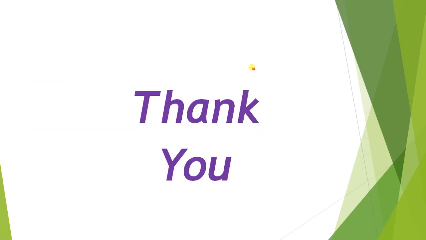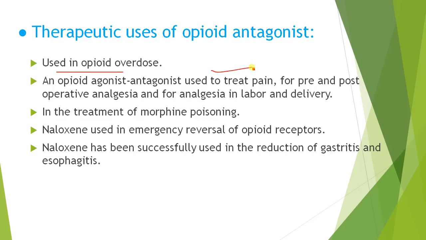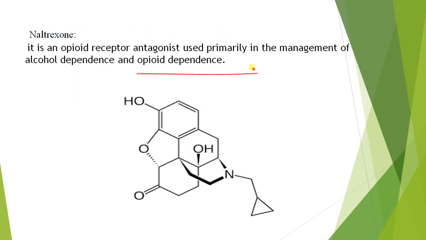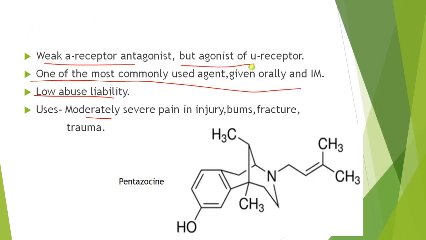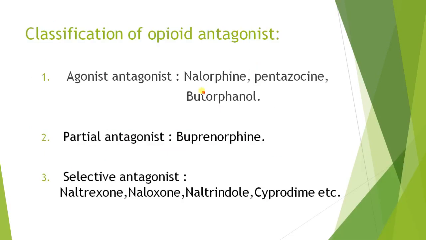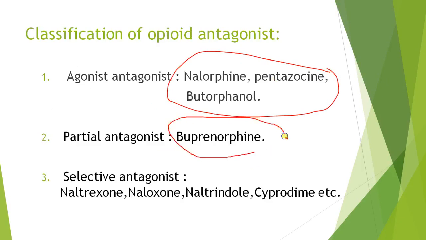I repeat again, this presentation is only to know which agents are partial, selective and agonist-antagonist. Like these three are the agonist-antagonists. This one is the partial agonist towards the opioid receptor, and naloxone and naltrexone are selective antagonists towards the opioid receptor.